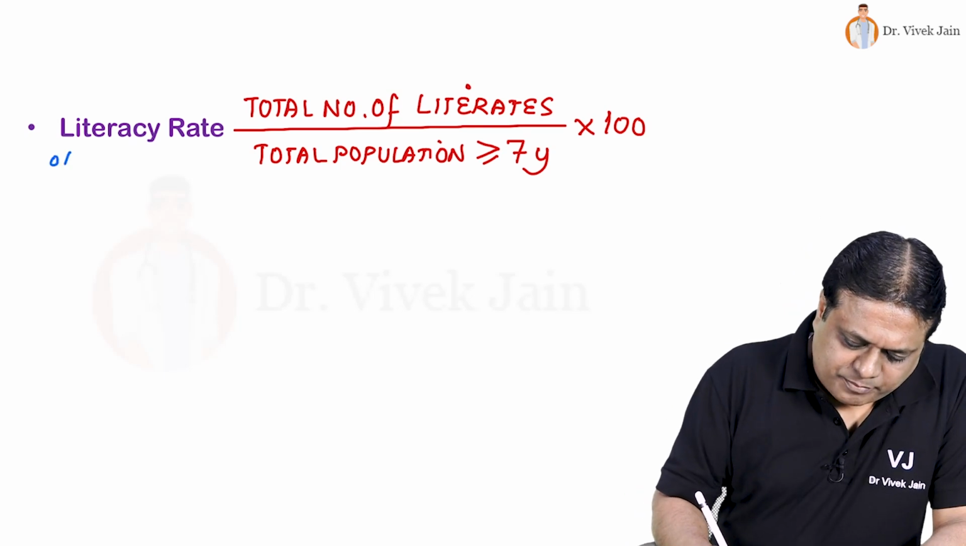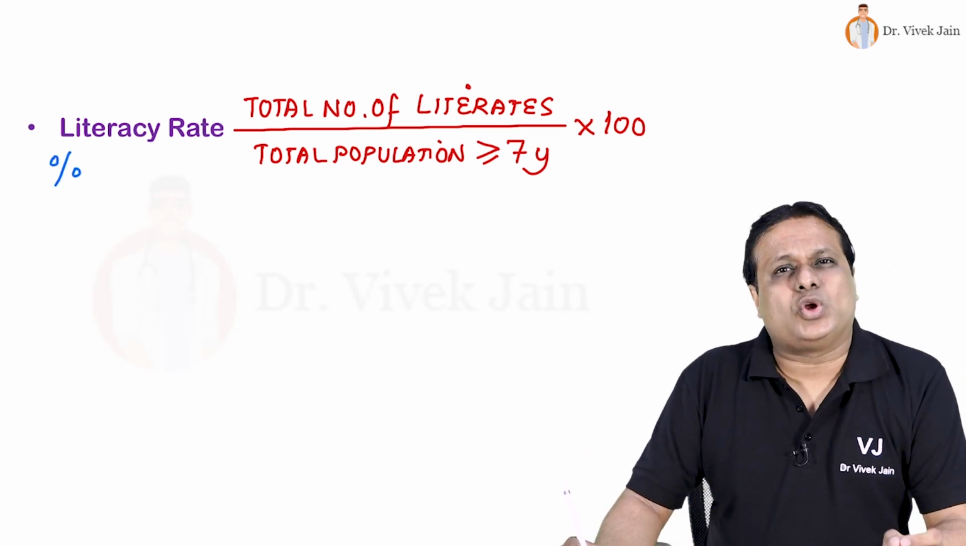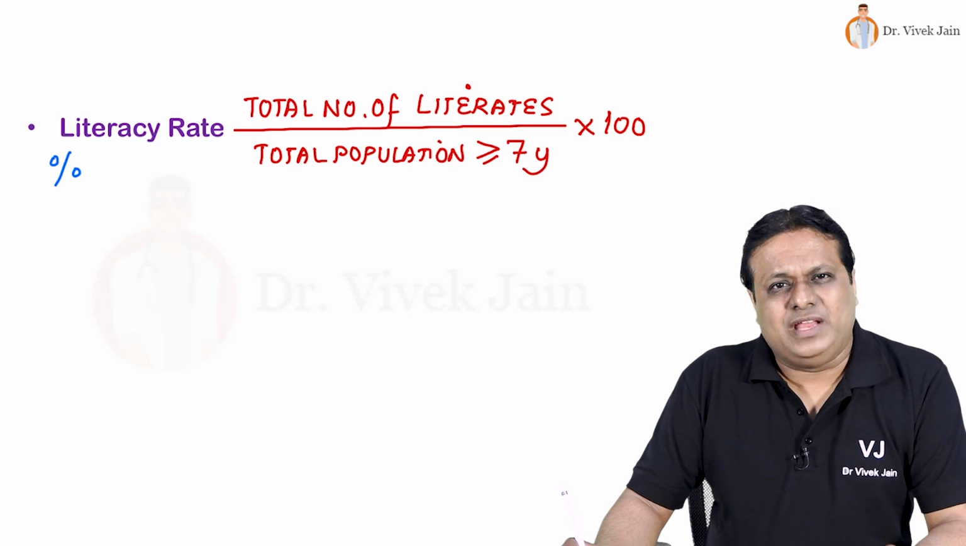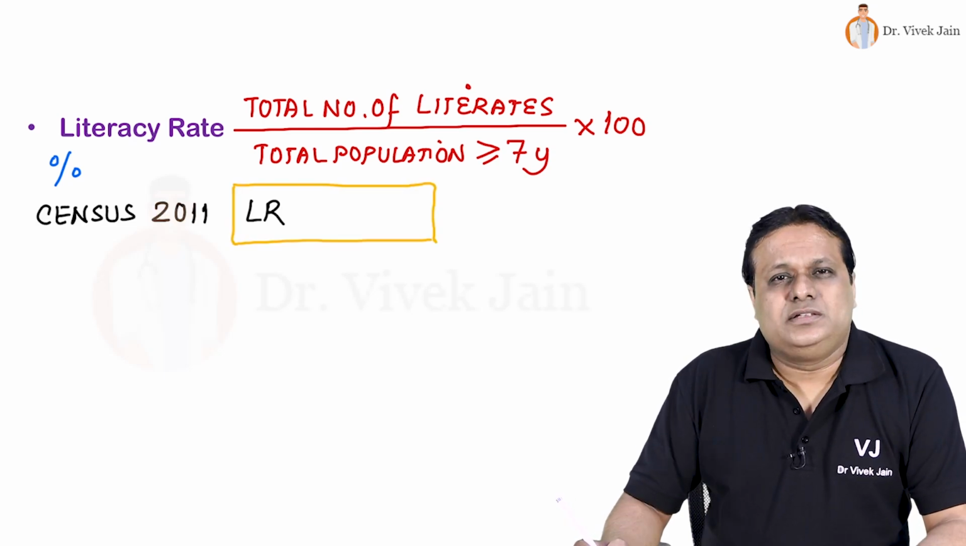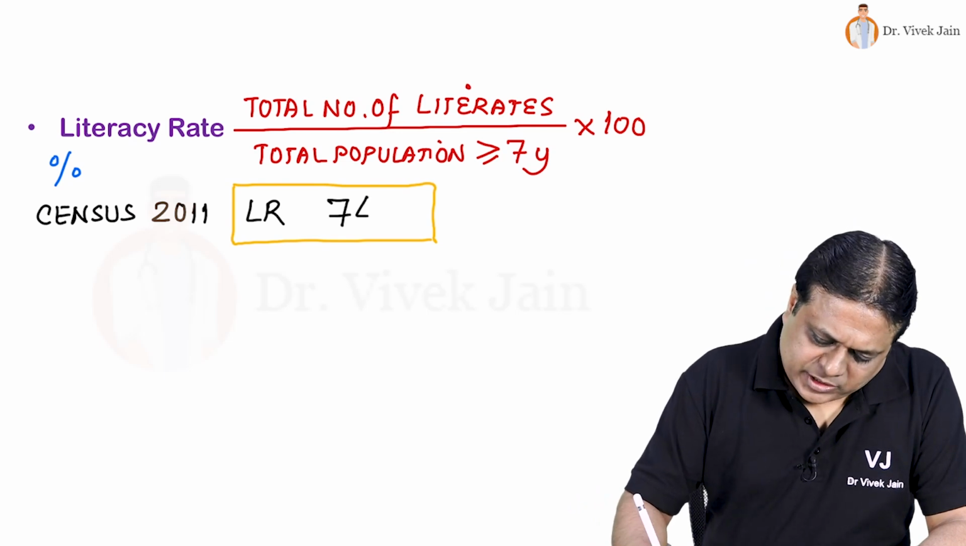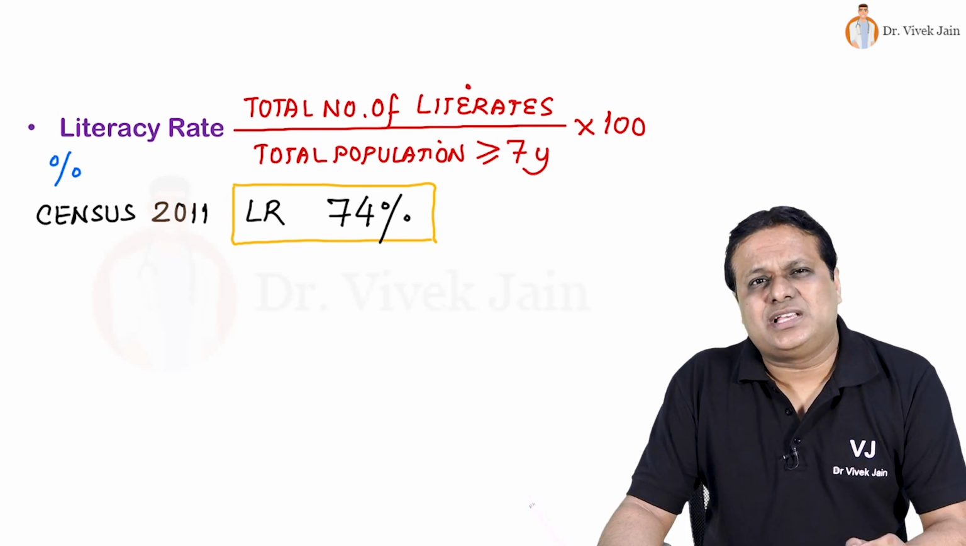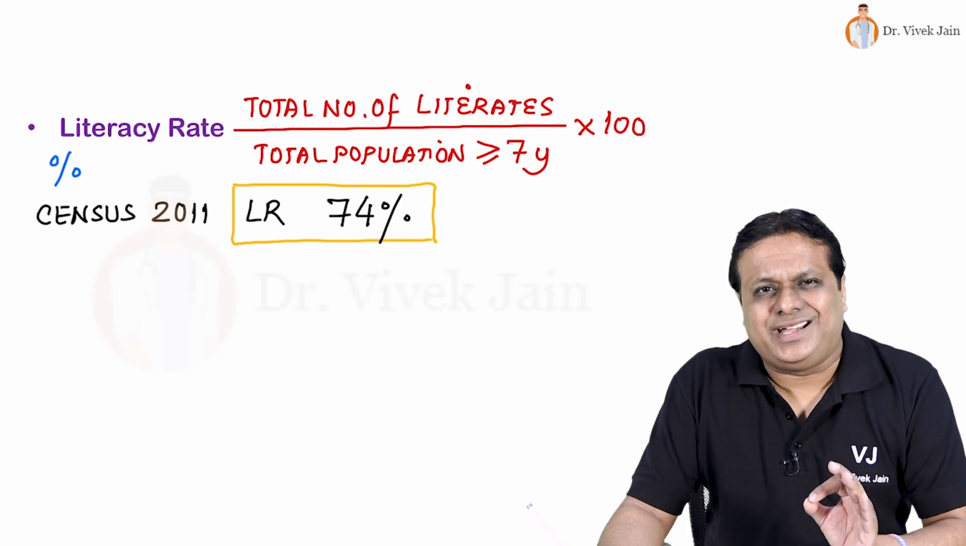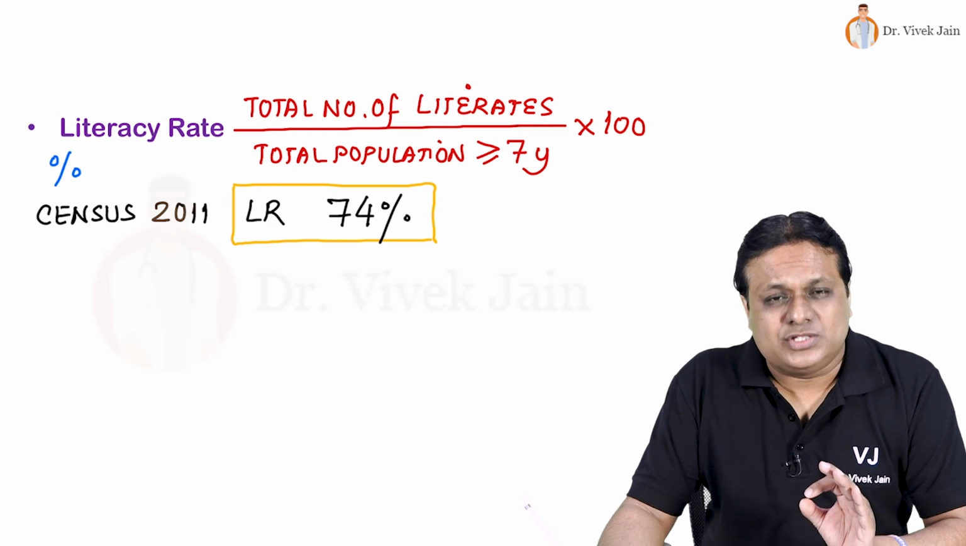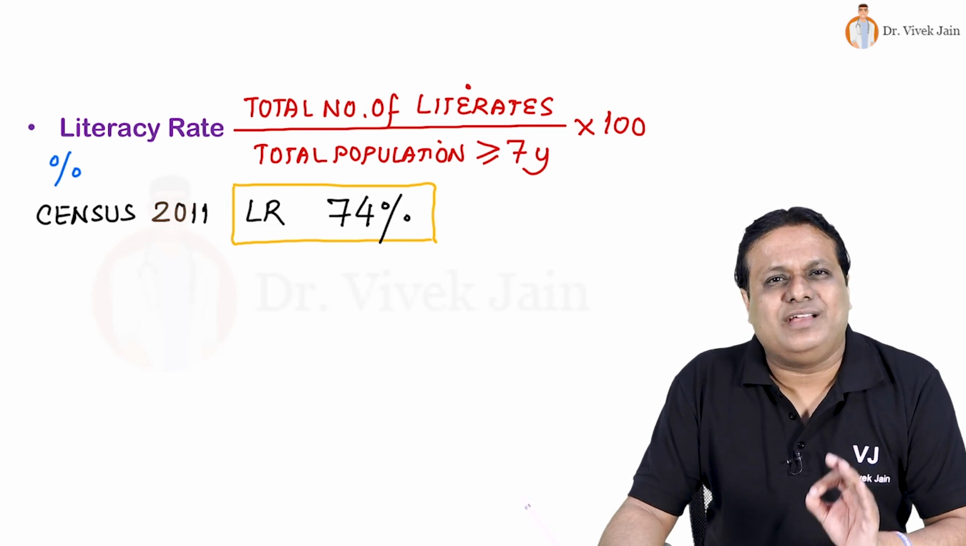Actually, it is a proportion expressed always in percentage. When we look at census of India, literacy rate of India was 74% recorded in census 2011. Census 2021 has not yet taken place due to COVID-19. So you'll have to remember census 2011 values.